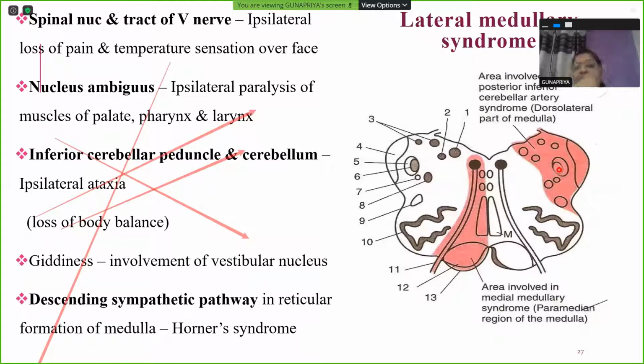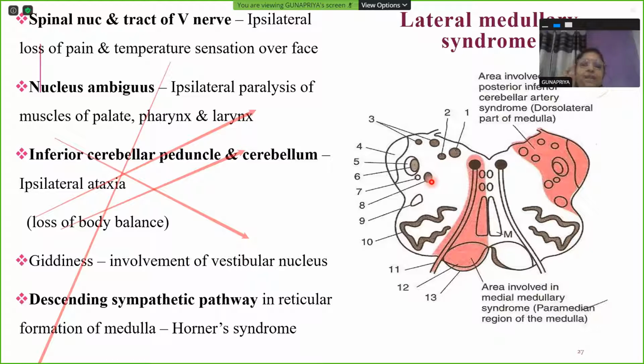It doesn't cross, so ipsilateral loss of pain. I kept on telling you the spinal nucleus and tract of trigeminal nerve is concerned with carrying sensations from the face. So ipsilateral loss of pain and temperature sensation from the face. Nucleus ambiguus, I told you, has the 9, 10, 11 cranial nerve motor fibers arising.